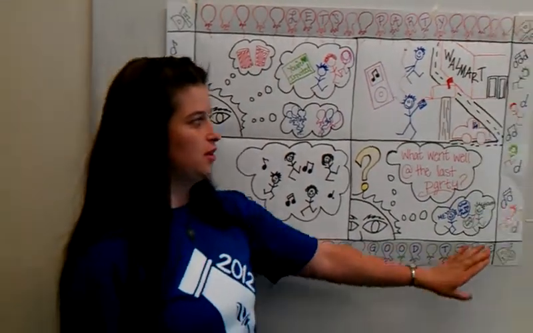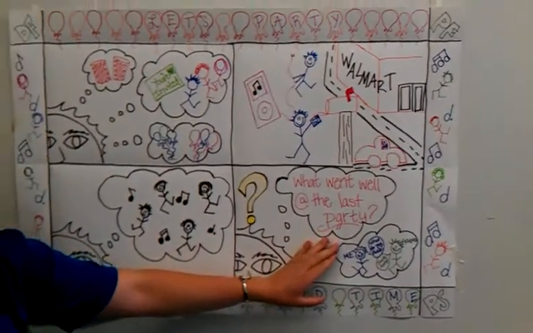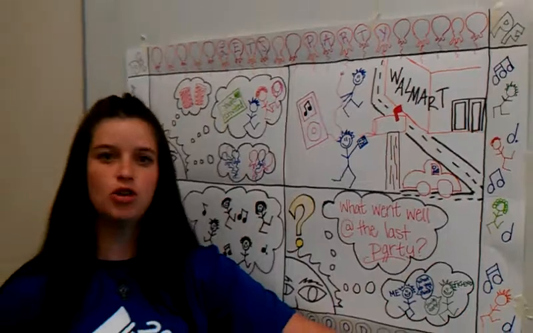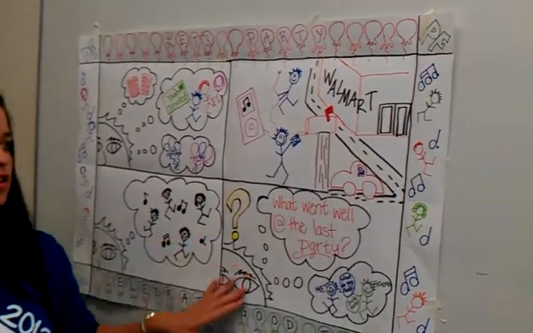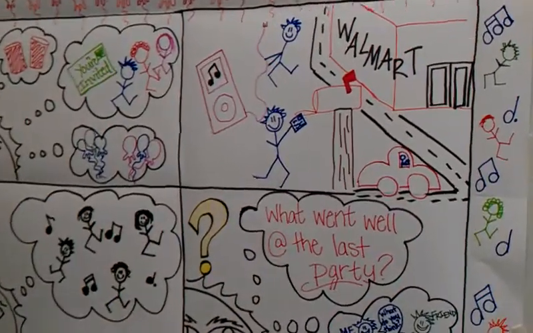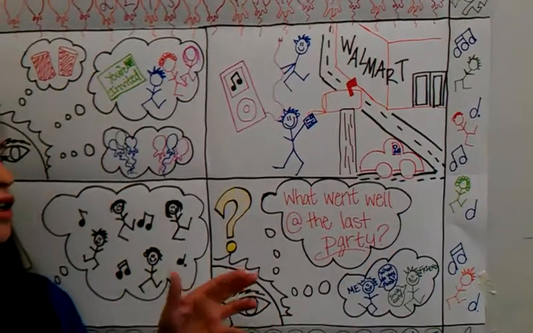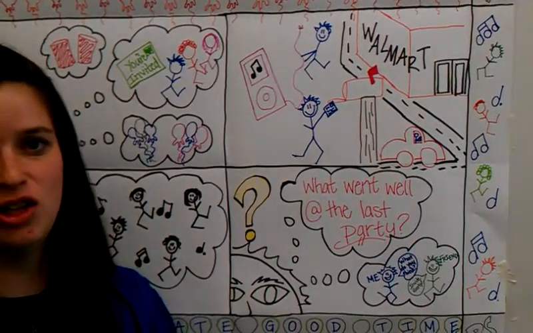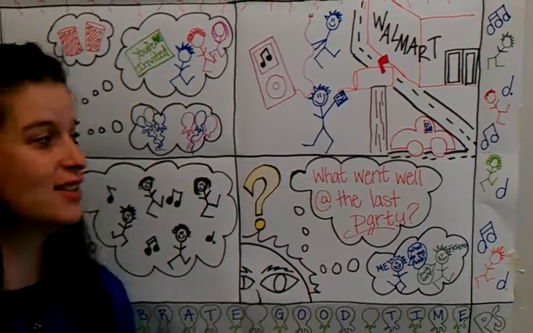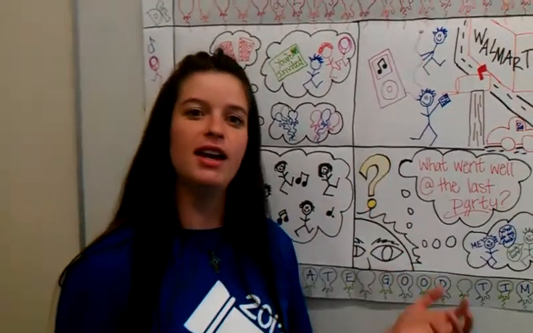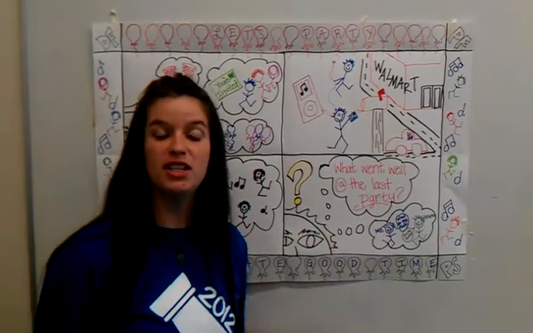Now we get over to the procedural side of the map, of the inquiry square. And the first thing we need to look at is the procedural knowledge of substance. This is where we're actually still doing some planning of the party. One thing that we're going to do in the procedural knowledge of substance is go to our past experiences, and reflect on how parties have gone in the past. What went well, what didn't go well, and how we're going to use that knowledge to help us plan this party. We're also going to seek advice.